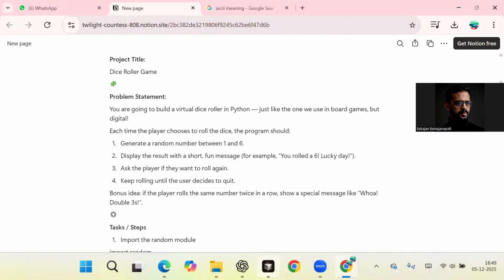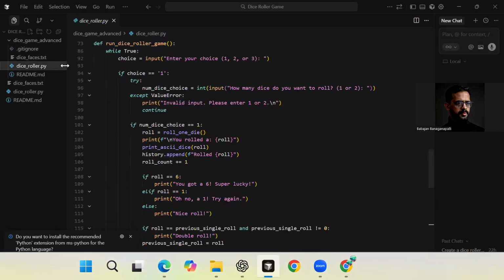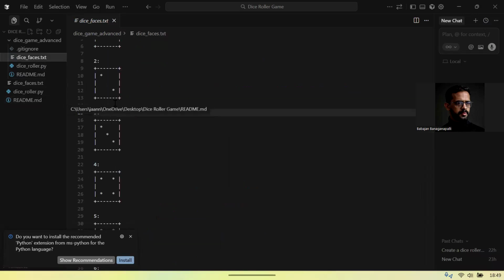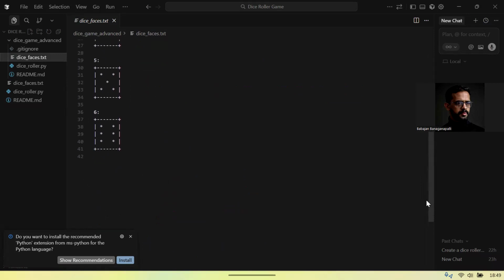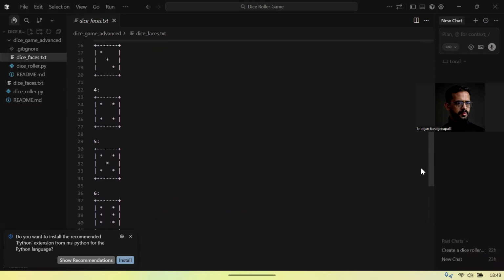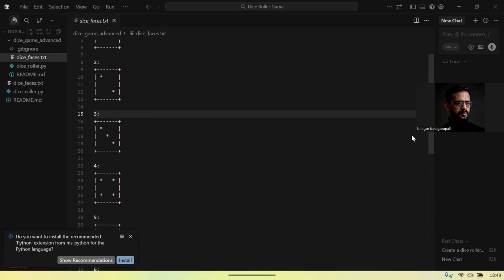So we introduced this file that stores ASCII drawings of each dice face. When we roll a dice, instead of printing just numbers, we show a visual representation. The dice faces are actually in this file, dice faces.txt.